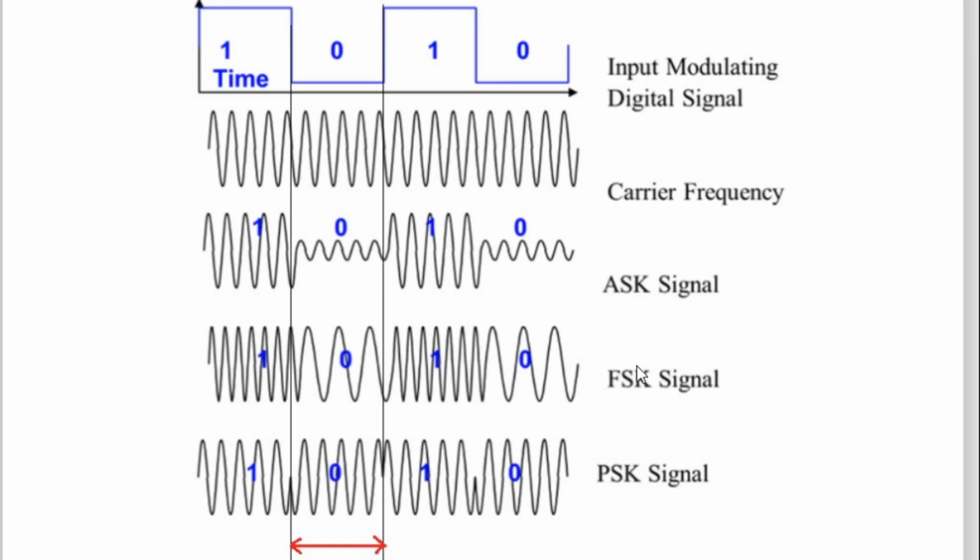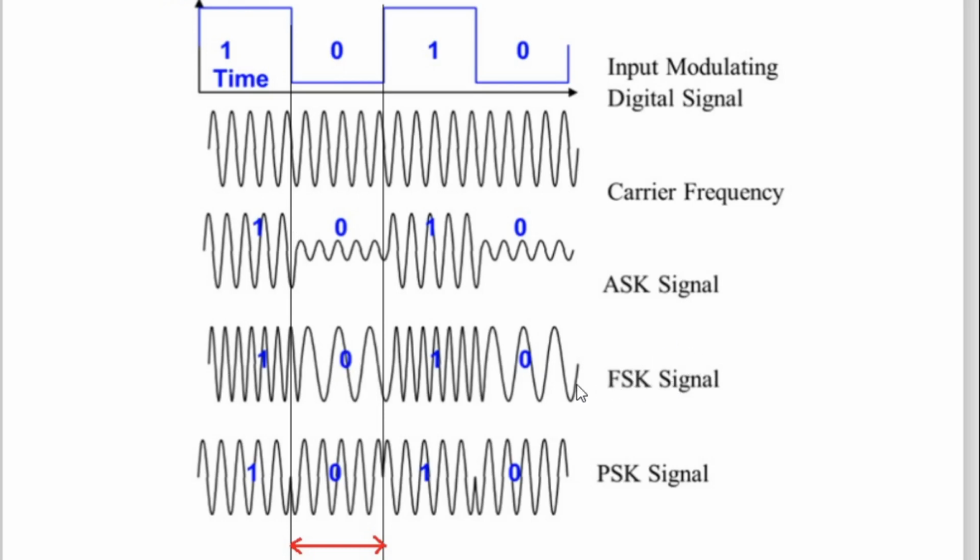Simple. Frequency shift keying. For logic 1, we pass the high frequency signal. See here, the time period between two adjacent positive peaks is very less. Therefore, this is a high frequency sine wave, and this is a low frequency sine wave. For logic 0, we pass the low frequency sine wave. So on the receiving end, what is understood? If the high frequency sine wave is there, then logic 1. If the low frequency sine wave is there, then logic 0. Because which logic is used? Frequency shifting logic is used.